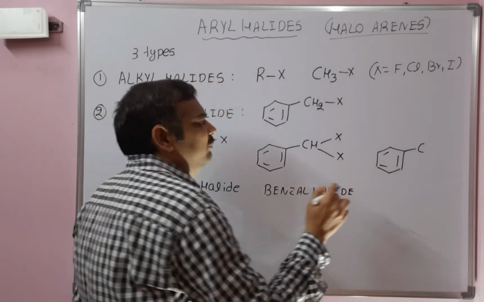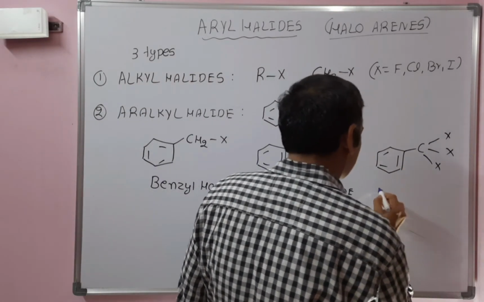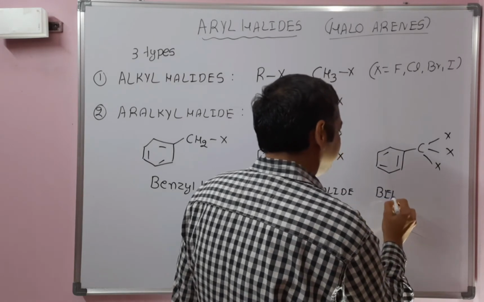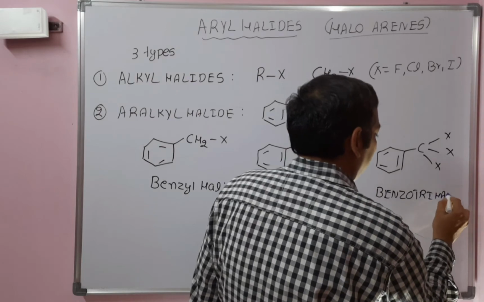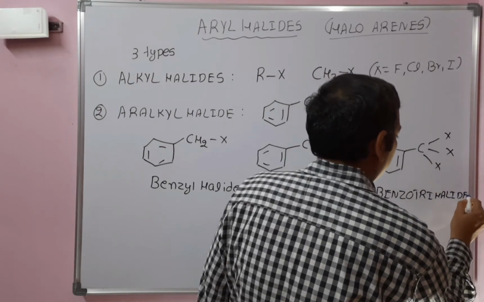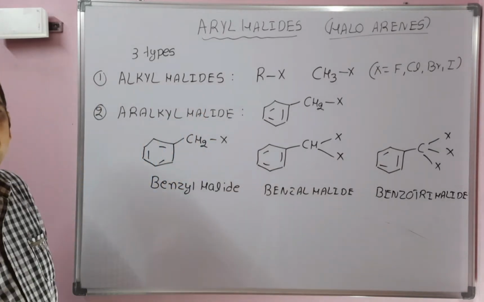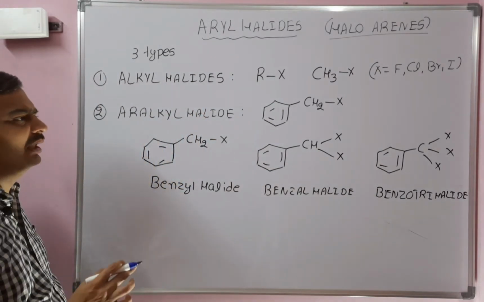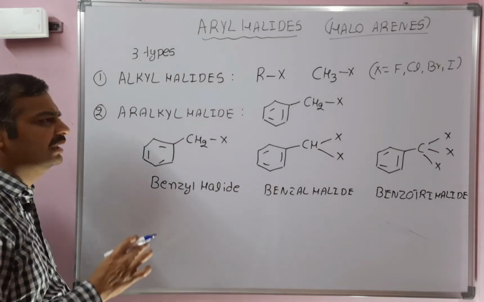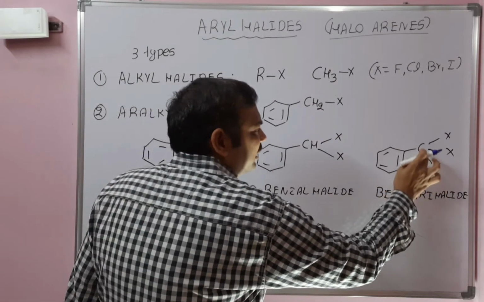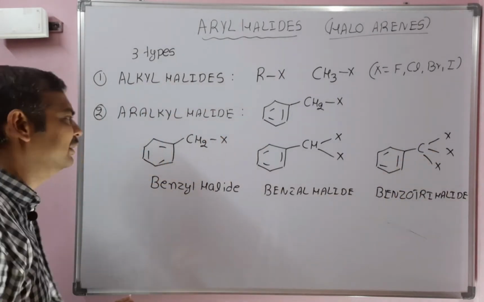Replace one more hydrogen with another halogen. These are all aralkyl halides. This is benzo trihalide. So if X is equal to chloro, benzotrichloride, benzotribromide, benzotriiodide, like this, these are all aralkyl halides. In aralkyl halide, halogen is attached to sp3 hybridized carbon, which is attached to a carbon of the benzene ring.